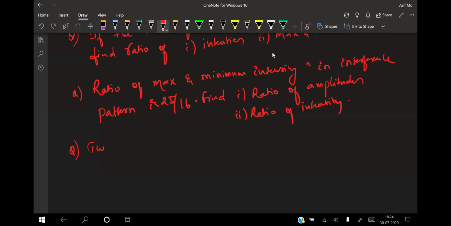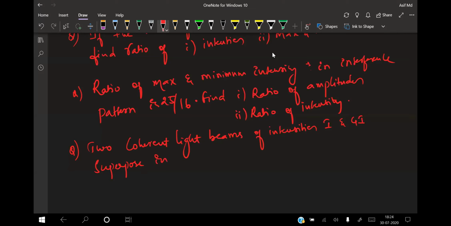This is a question taken from an NTA exam paper. Two coherent light beams of intensities I and 4I superpose in a region.